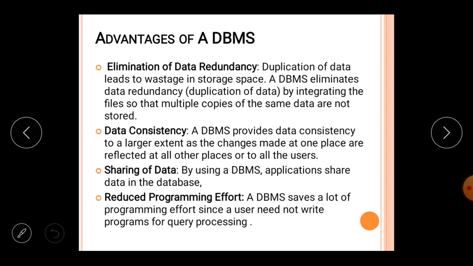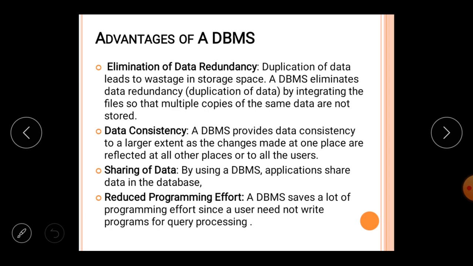But when we are storing our data in a database management system or in any particular software, there are different types of checks available. With the help of those checks, data redundancy can be prevented. So when you are using a database management system, the data redundancy can be eliminated.